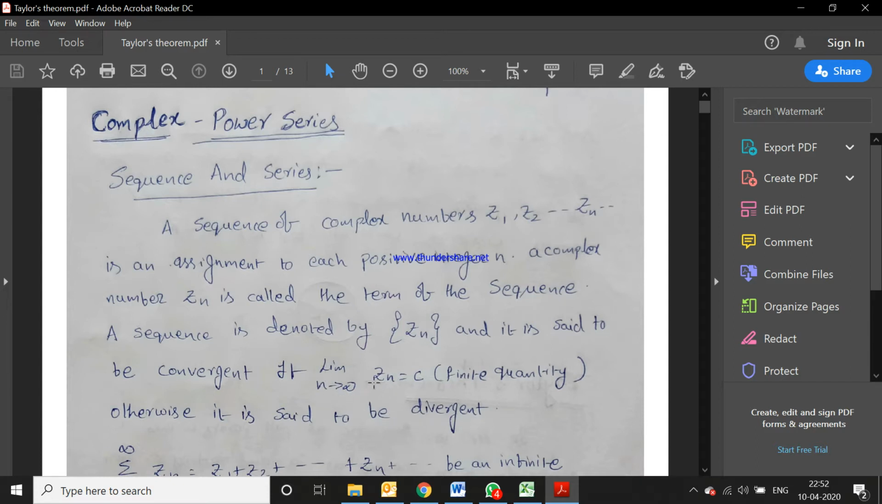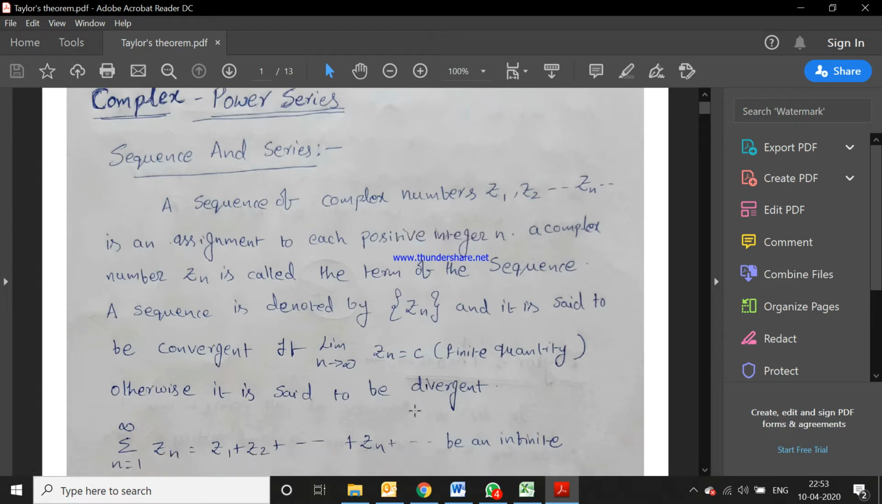Otherwise, limit n tends to infinity Zn is equal to C. What is Zn here? Zn is the nth term of the sequence. You can take the nth term of the sequence and apply the limit as n tends to infinity. If you get a finite value, then that sequence is a convergent sequence. Otherwise it is a divergent sequence.